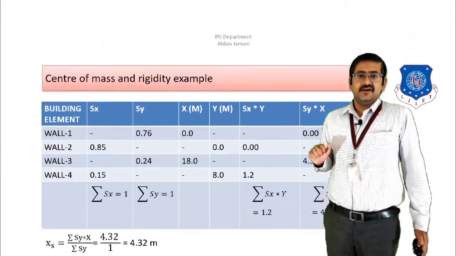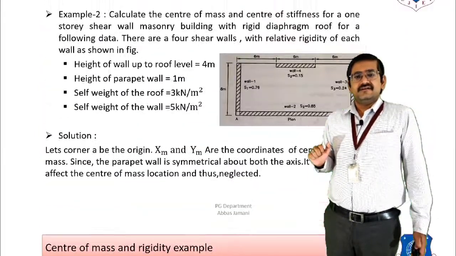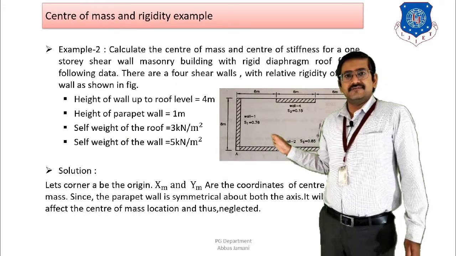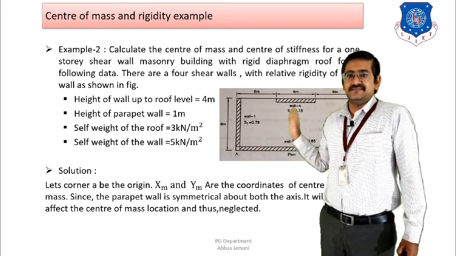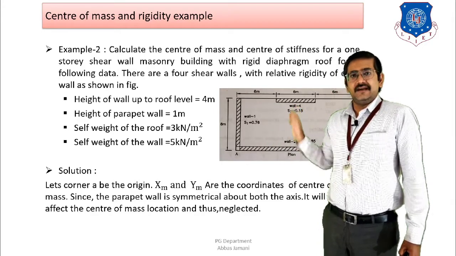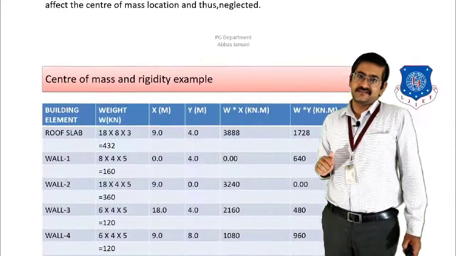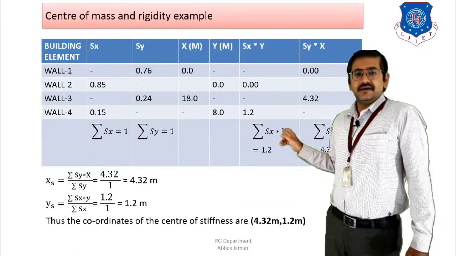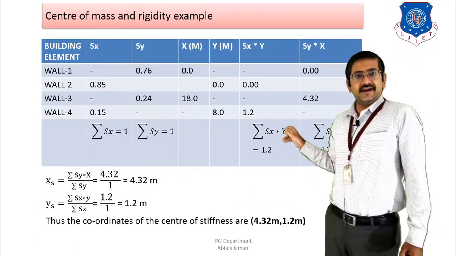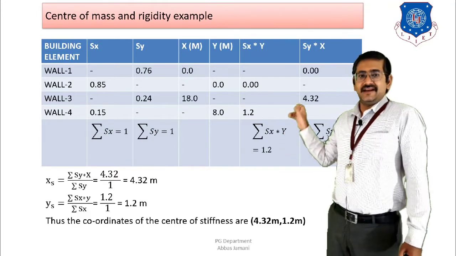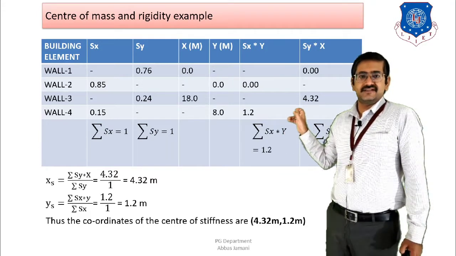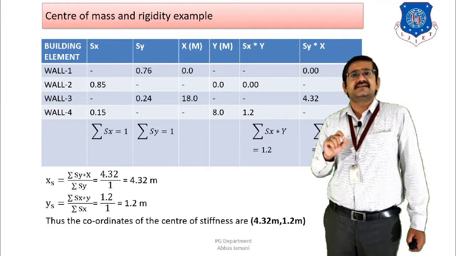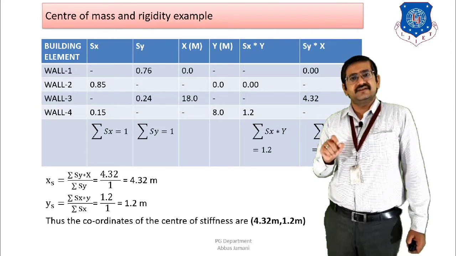So if I look at the figure again, wall 1 is parallel to Y, so the stiffness value that is given for wall 1 will be shown as Sy. Similarly for wall 3 also it will be shown in Sy. And wall 2 and wall 4 will have the stiffness in X direction, so it will be listed under the Sx column. As you can see, wall 1 Sx is 0, wall 2 is 0.85, wall 4 is 0.15. And in case of Sy, wall 1 is 0.76 and wall 3 is 0.24. If I do the summation of sigma Sx and sigma Sy, then the value is coming as 1.